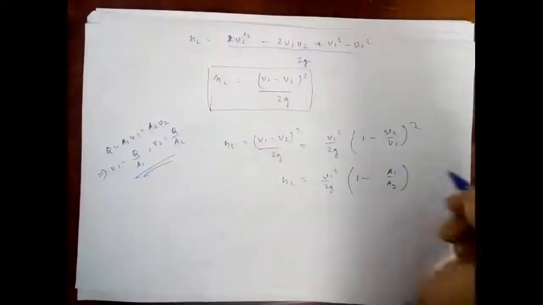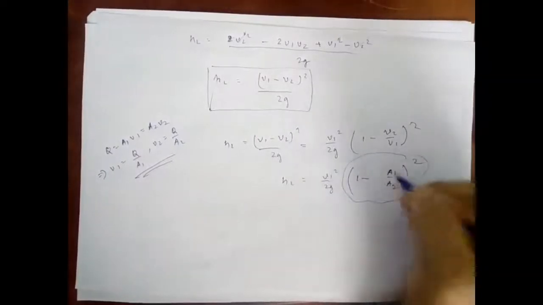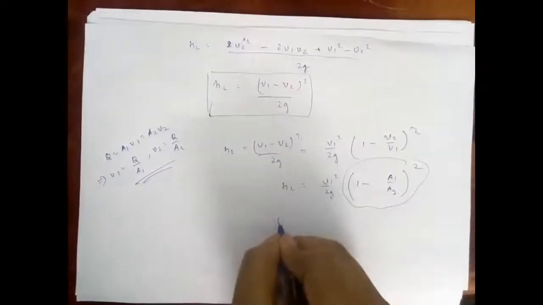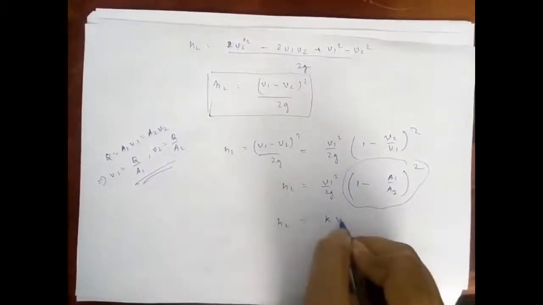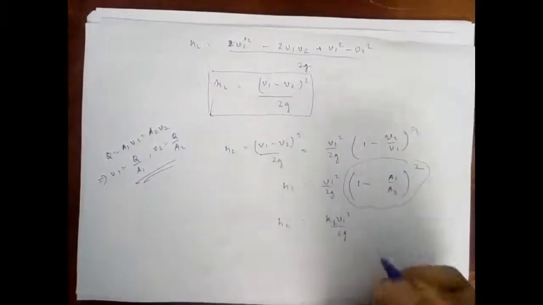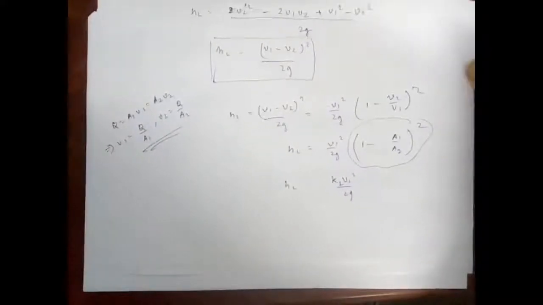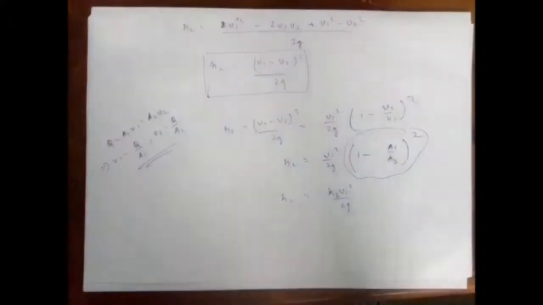From here I can write it like this, and its square, and let us take this term as K, and thus HL can be written as K V1 square upon 2g, or KL V1 square upon 2g, where KL is a constant of proportionality, or simply a coefficient of head loss due to sudden expansion.